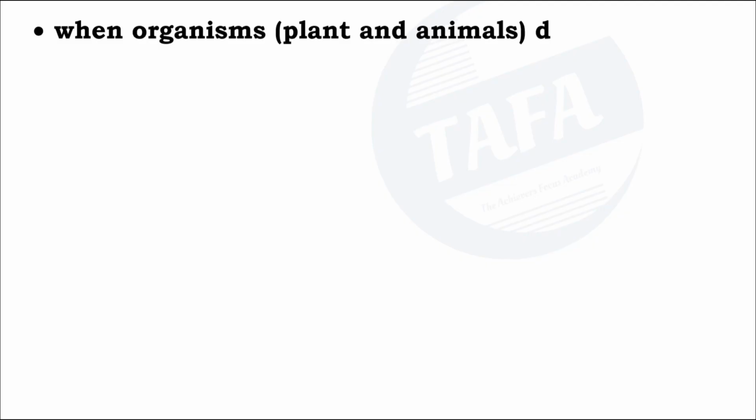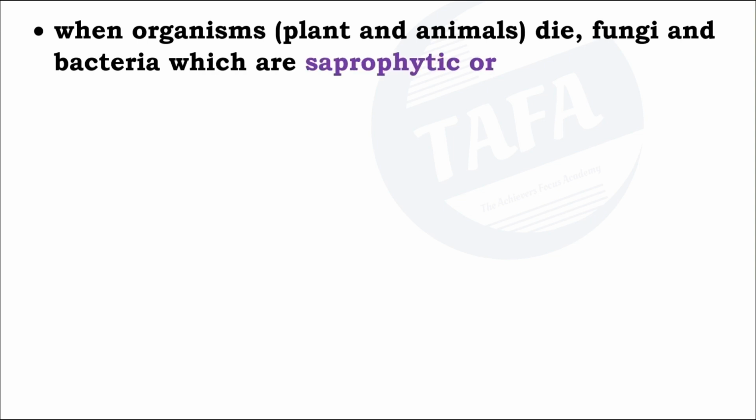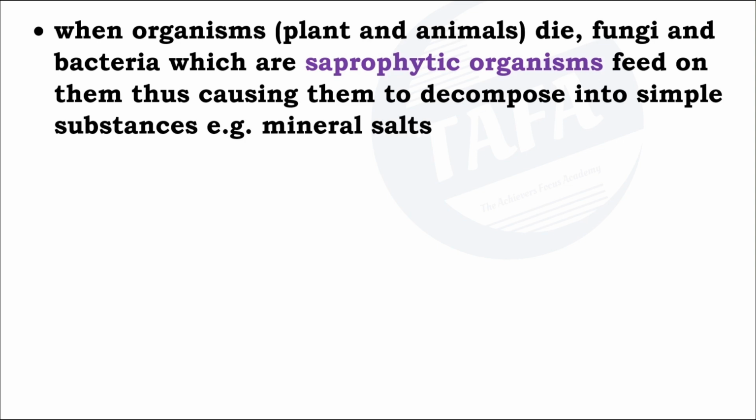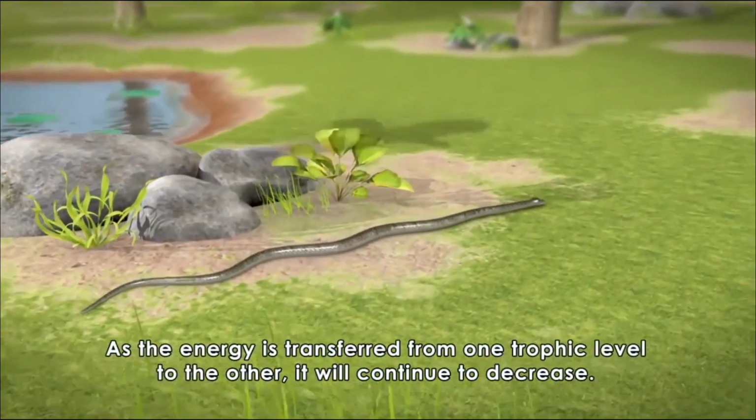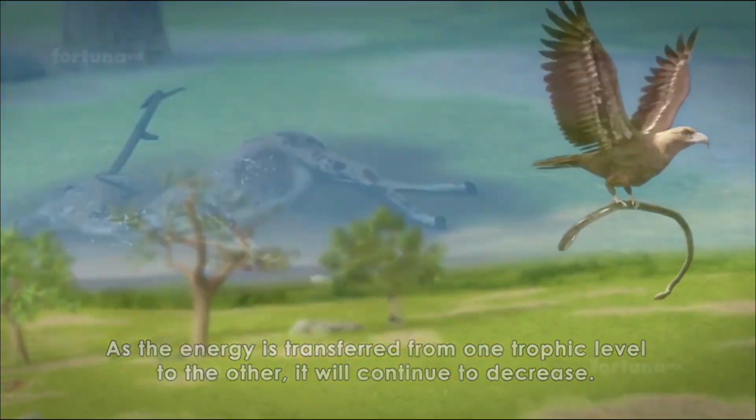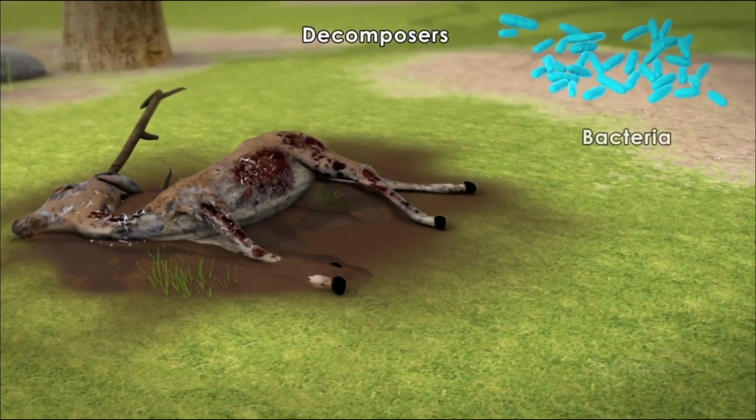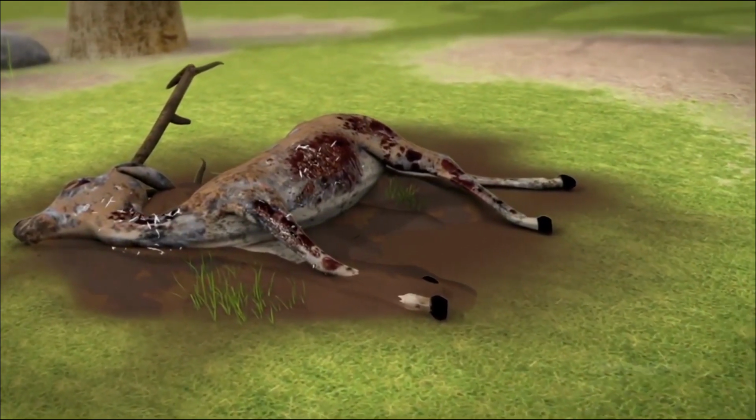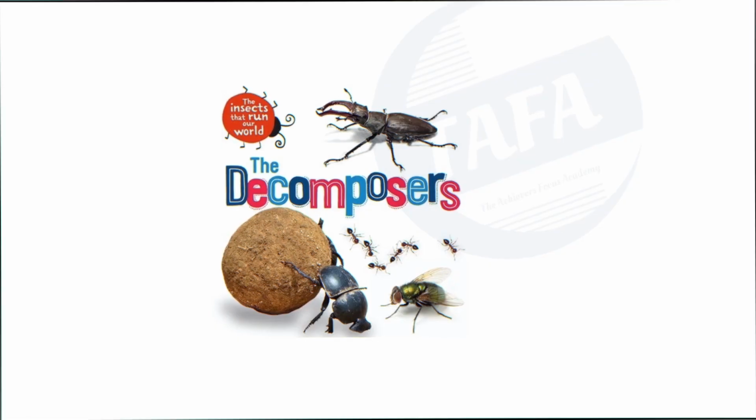When organisms, such as plants and animals, die, they decompose. What makes them decompose? Fungi and bacteria, which are saprophytic, will be feeding on them. In the process, as they break them down, they decompose them and release minerals. These saprophytic organisms are collectively called decomposers and detritivores. Why? Because they